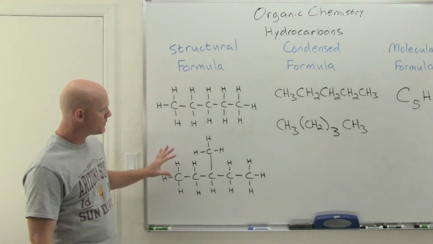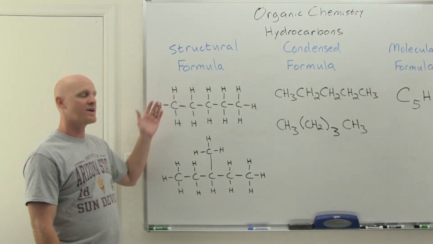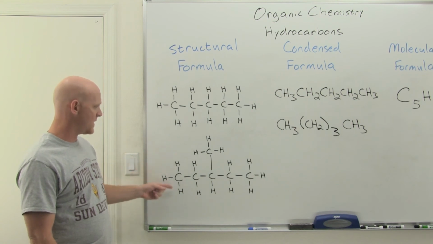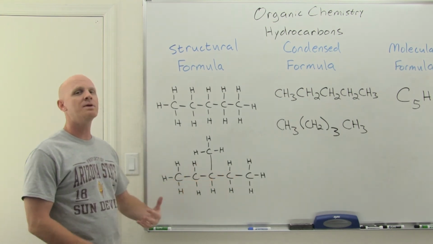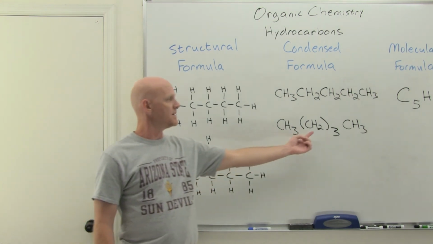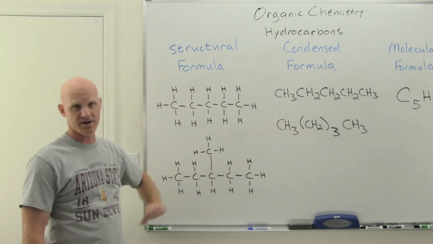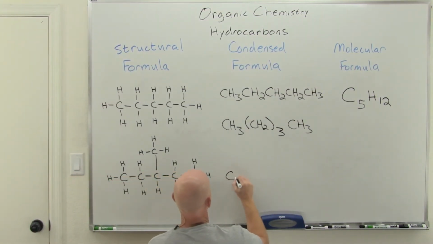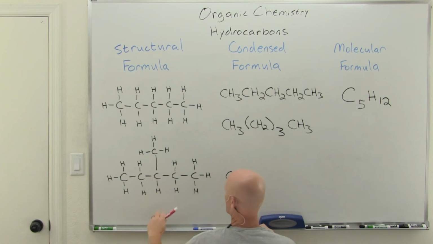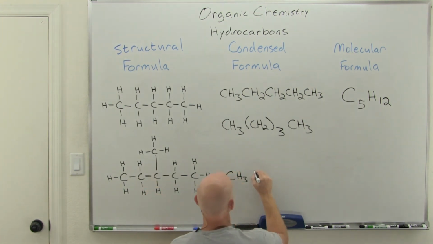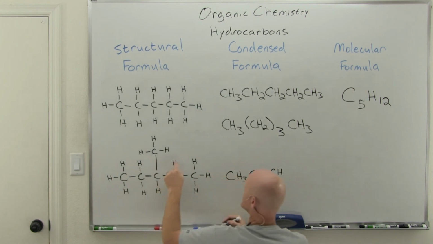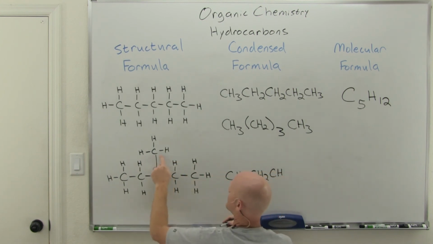All right, so I want to work through one more example with you here. Instead of a straight chain alkane, here we're going to have a branched alkane. So things are going to be a little bit different, but we'll start the same way. In the middle of the molecule, we don't have a bunch of CH2s repeating anymore, so we're not going to put a bunch of CH2s in parentheses like we did in that first example. We'll start from the left-hand end, and we've got a carbon bonded to 3 hydrogens. Then it's next to a carbon bonded to 2 hydrogens, so we'll write CH2 right next to that. And then we've got this carbon that's only bonded to 1 hydrogen, so we're going to write CH. And then we continue on down the chain, CH2, CH3, except we've got this branch here.